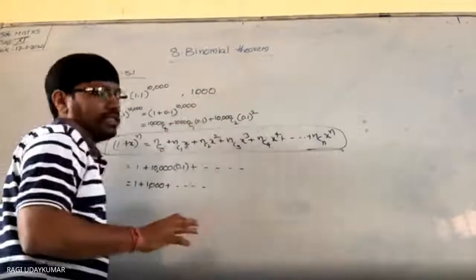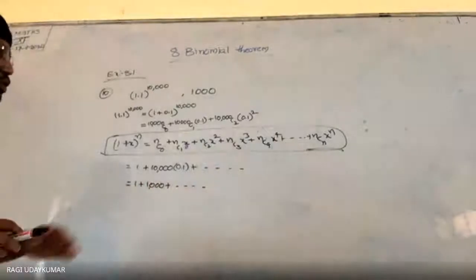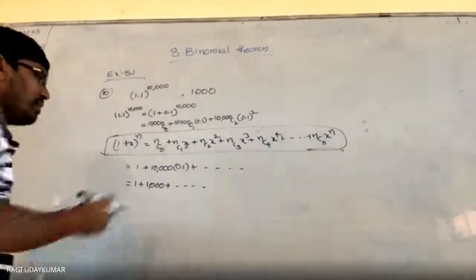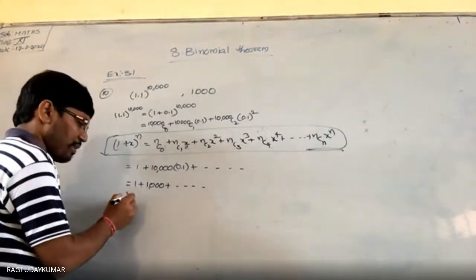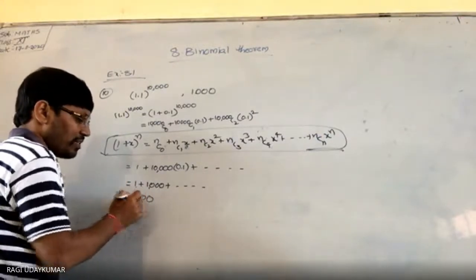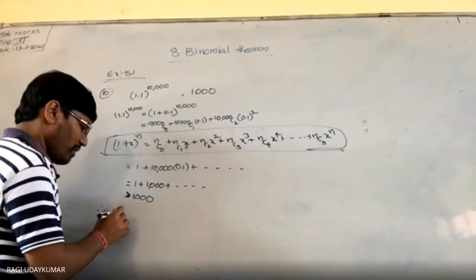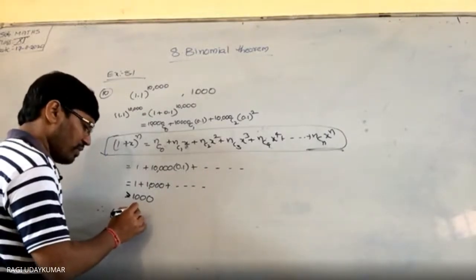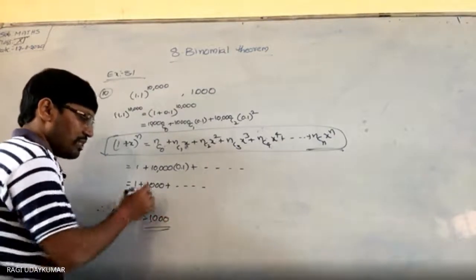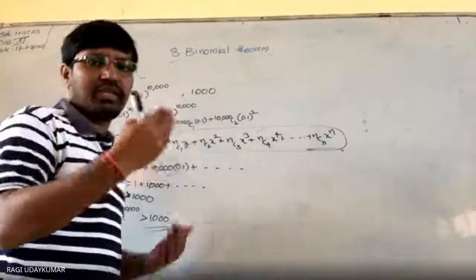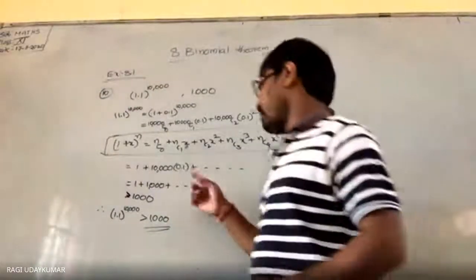So if you go on adding positive values to the 1,000, this 1 gives 1,001, so this is compulsorily greater than 1,000. You can say more than 1,000. Therefore 1.1 whole to the power of 10,000 will be greater than 1,000. 1,000 plus something is added, but that is a very small difference you are going to get.